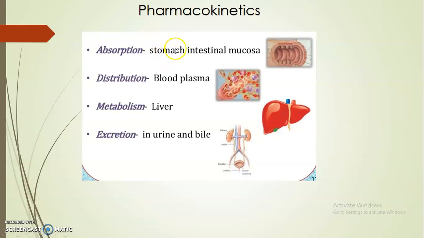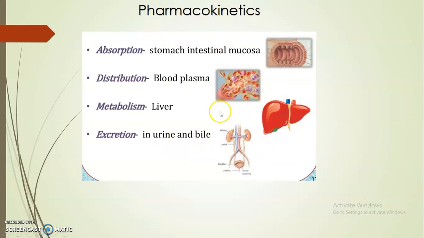Pharmacokinetics means once the drug is administered, it goes to the stomach and the intestinal mucosa, it is absorbed, and finally it is distributed all over the body through the blood plasma. It undergoes metabolism in the liver, and after that it is excreted through urine and bile.